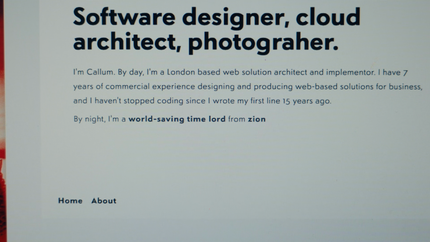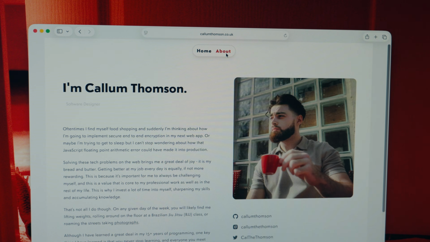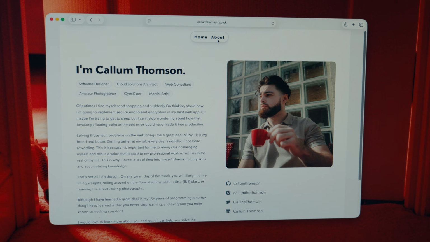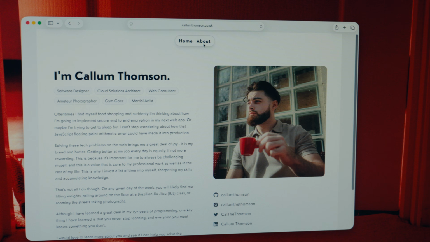Also, I don't know how to design. The previous website was actually just an eyeballed copy of a template that I found online. So I'm going to be using AI to design this site, and this is fantastic for me because I've always been able to make sites quite well, I just haven't been able to design them very well.